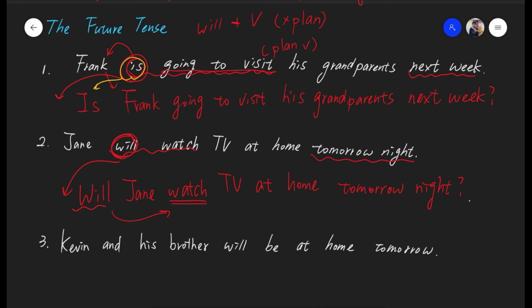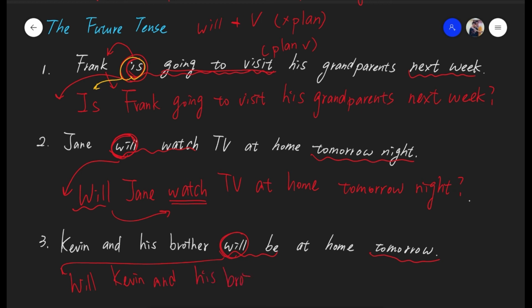Okay. Now the final one, Kevin and his brother will be home or be at home tomorrow. The time marker, tomorrow, that's the future tense time marker, and will be, that's the verb. Now easy, whenever you see will, that's a helping verb, move it to the front. So will who? Kevin and his brother.